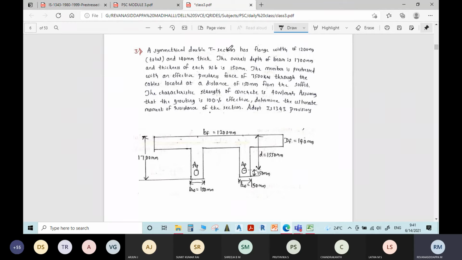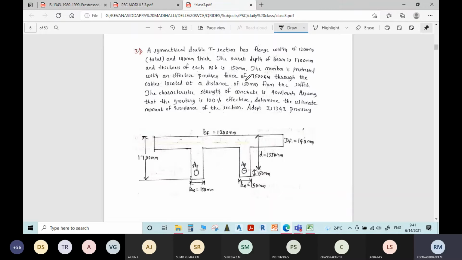A symmetric double T section has a flange width of 1200 mm, here it is mentioned, and 140 mm thick. The overall depth of the beam is 1700 mm. It is also mentioned. Thickness of the rib is given. It is a double T section. I have written the double T section figure. So there are two webs, having width of 150 mm.